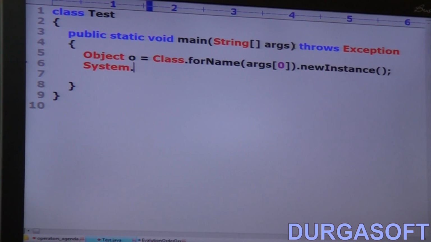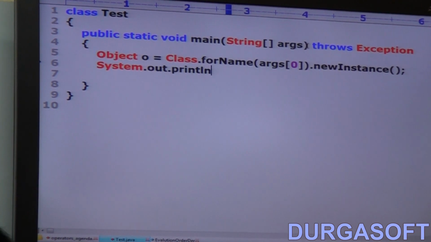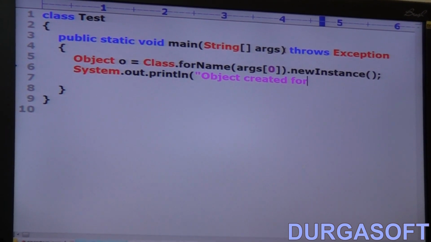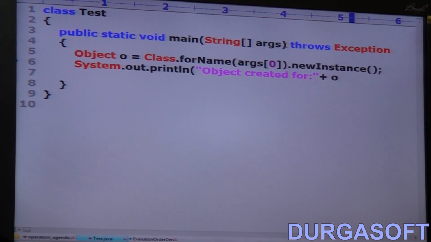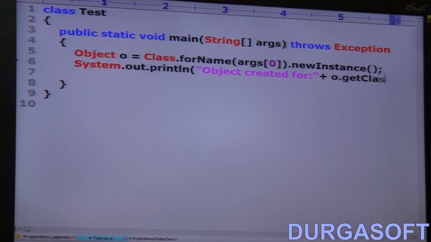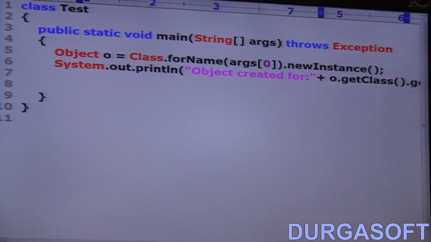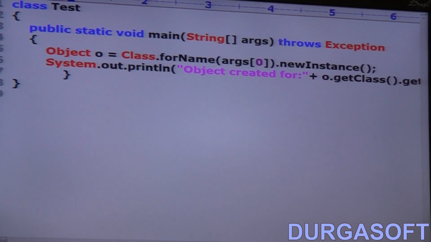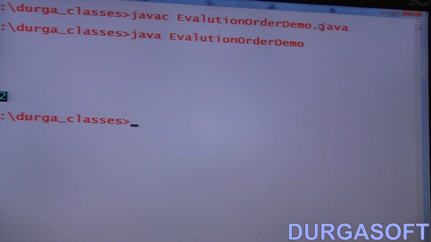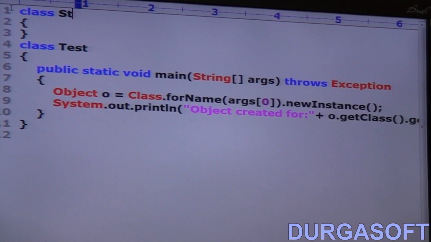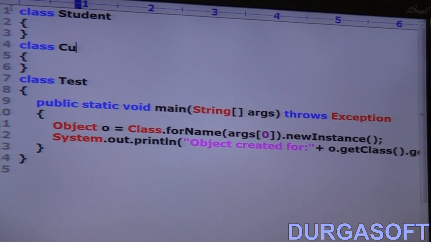Now System.out.println, "object created for", O dot getClass dot getName, like we are taking here. Sir, let me take some classes, Student, and after that class Customer, because I want to create Student object also. There are Student and Customer classes also.